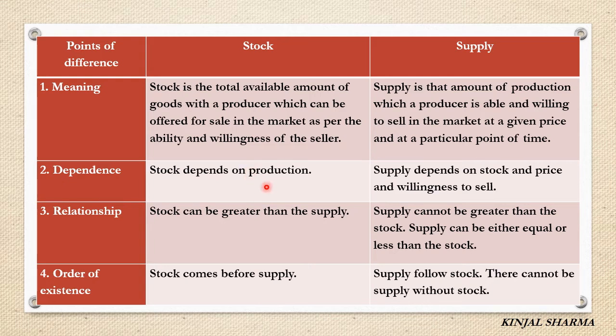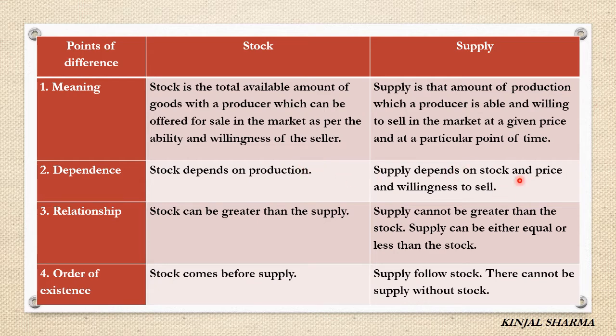Stock depends on production, because whatever quantity is produced by any firm, from that only the stock will be there. Whereas supply depends on stock, price and willingness to sell. Supply depends on stock because the quantity which will be supplied comes from the stock available with the producer. Apart from it, sometimes the stock is there, but due to the less price, the producer does not want to sell it in the market even though the stock is ready with him.